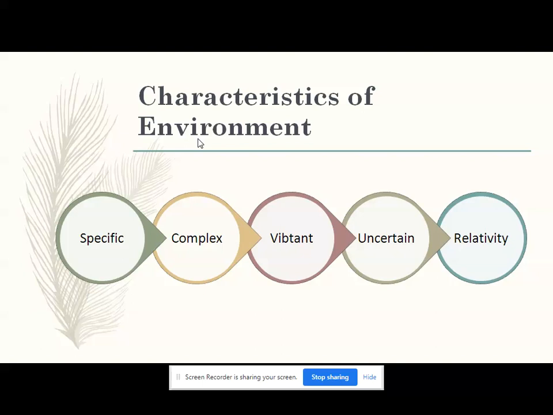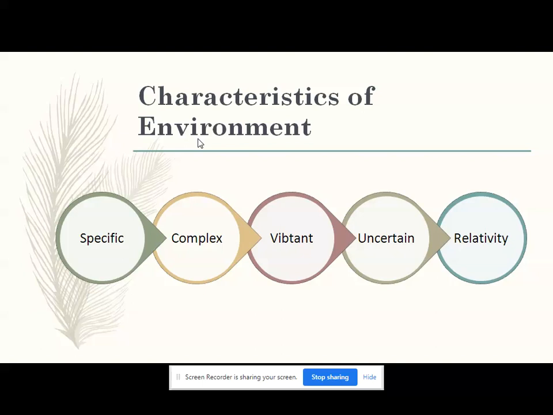Now, the last characteristic is relativity. It explains the reasons for differences in demand in different countries. The demand for a particular industry's product or services may vary depending upon the country, region, culture, and so many factors.